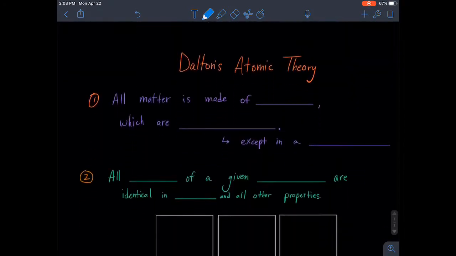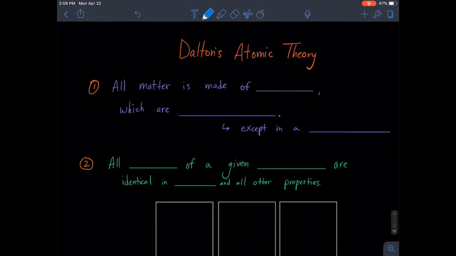Let's get started. Dalton's atomic theory first says that all matter is made of atoms, which are themselves indivisible. So when you think about like one nation indivisible, when we talk about the Pledge of Allegiance for the United States, it's like the 50 states are going to stick together no matter what. And that's what indivisible means here with atoms, is that an atom in itself is indivisible. It's not going to split apart, except in a nuclear reaction.